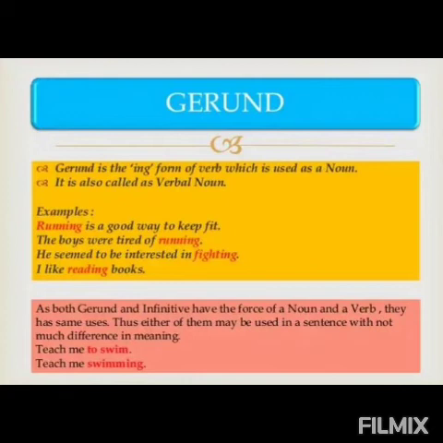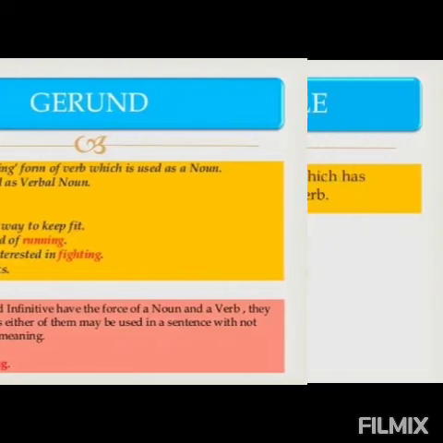The boys were tired of running. He seemed to be interested in fighting. I like reading books. In all these examples, ing is added to the base form of the verb and is acting as a noun in the sentence. As both gerund and infinitive have the force of a noun and a verb, they have the same uses. Thus, either of them may be used in a sentence with not much difference in meaning. For example, teach me to swim. Teach me swimming. Right? In these, both are acting as nouns.